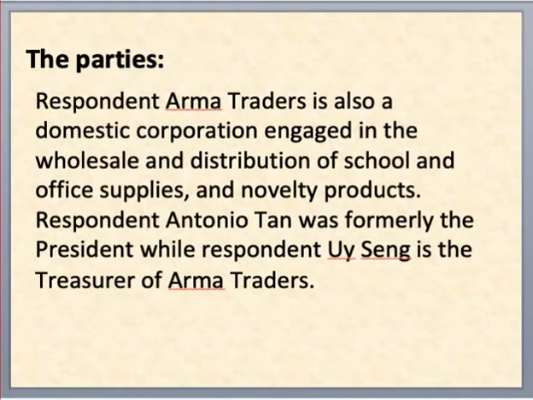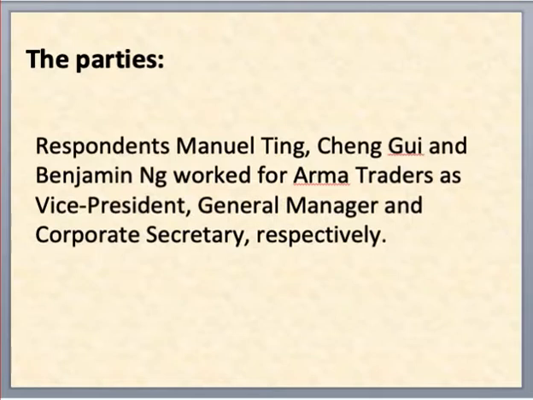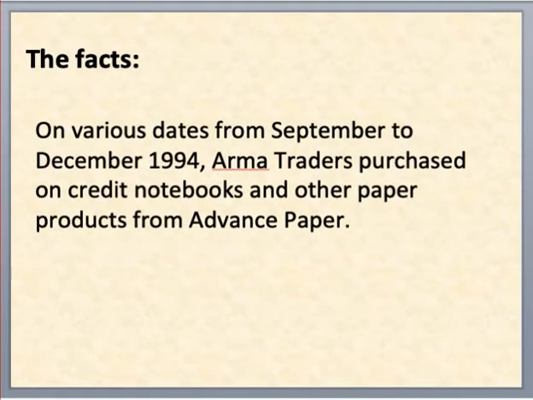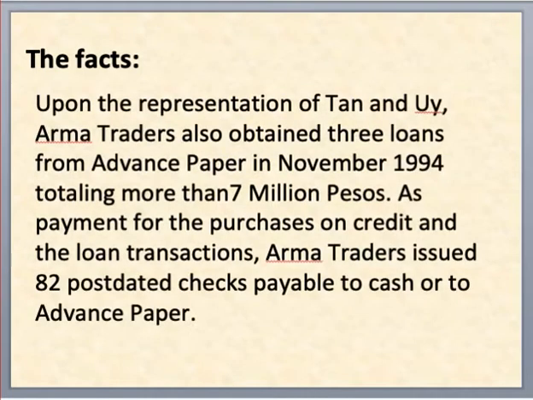supplies and novelty products. Respondents Tan and Yu were formerly the president and treasurer of the Respondent Corporation. They represented Arma Traders when dealing with its supplier, Advanced Paper, for about 14 years. On various dates from September to December 1994, Arma Traders purchased on credit notebooks and other paper products from Advanced Paper. Upon the representation of Tan and Yu, Arma Traders also obtained 3 loans from Advanced Paper in November 1994 totaling more than 7 million pesos.